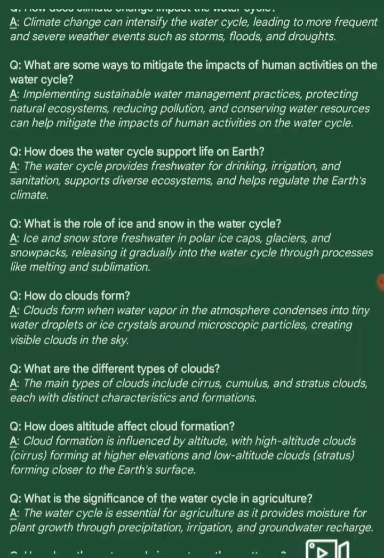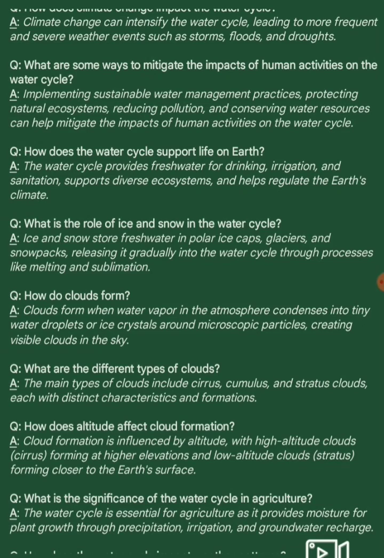Next question. How does the water cycle support life on Earth? Answer. The water cycle provides fresh water for drinking, irrigation, and sanitation, supports diverse ecosystems, and helps regulate the Earth's climate. Next question. What is the role of ice and snow in the water cycle? Answer. Ice and snow store fresh water in polar ice caps, glaciers, and snowpacks, releasing it gradually into the water cycle through processes like melting and sublimation.